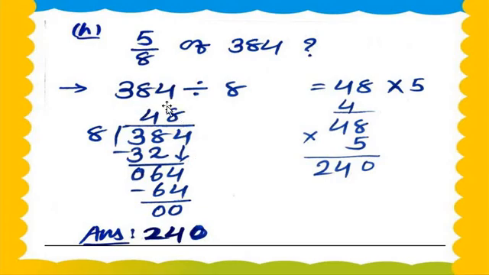Then we got the quotient, and the quotient we write right here. Then after that, multiply with the numerator. So the numerator is 5. 48 multiplied by 5. So now here we do the multiplication. 5 8s are 40. 0 here, and 4 as a carry. Then 5 4s are 20. 20 plus 4 is 24. So the answer is 240. Okay, so 5 upon 8 of 384 is 240.